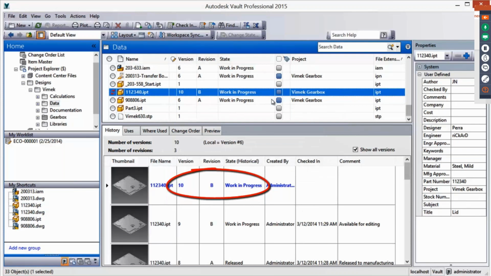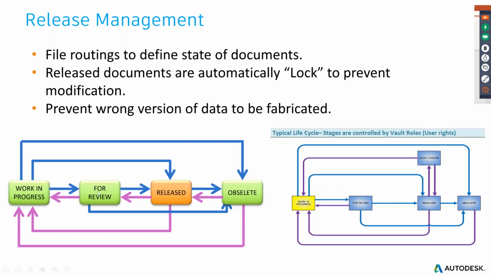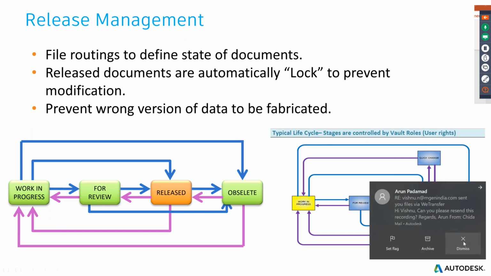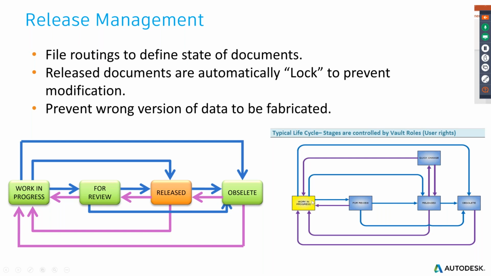The most simple and common ones that we see start with work in progress, go to review, go to released. If something is bad, it goes again for review and work in progress, or if everything is okay, it takes this cycle and finally goes into obsolete. You can set a schedule in terms of when it has to go as well. Or it could be multiple layers of different approval levels, where you can have multiple approvers at different layers or different stakeholders within that particular engineering team as well.